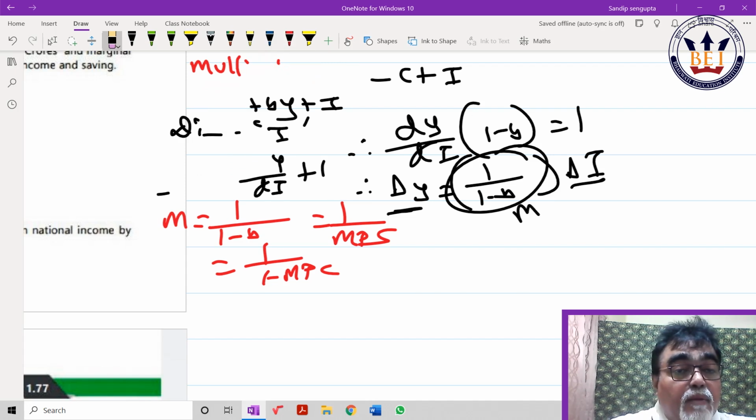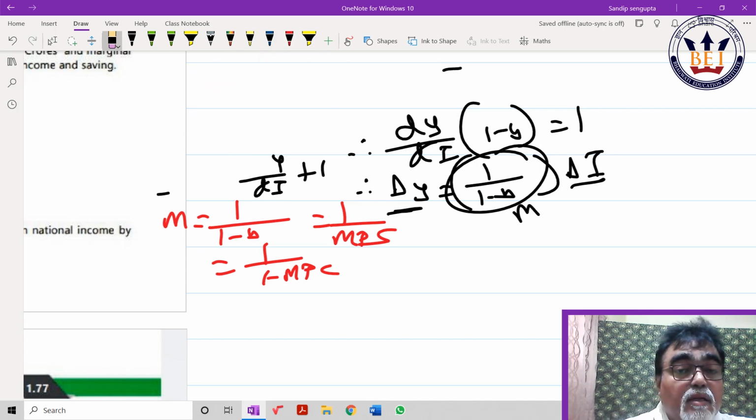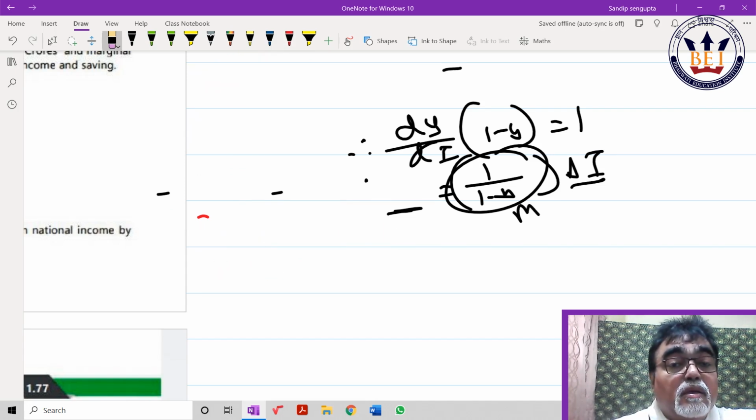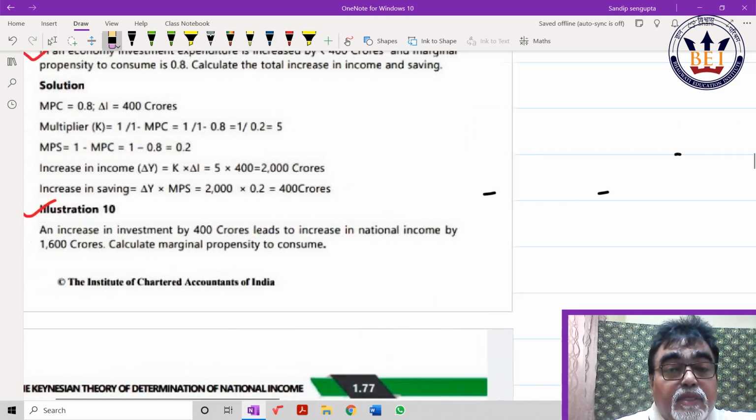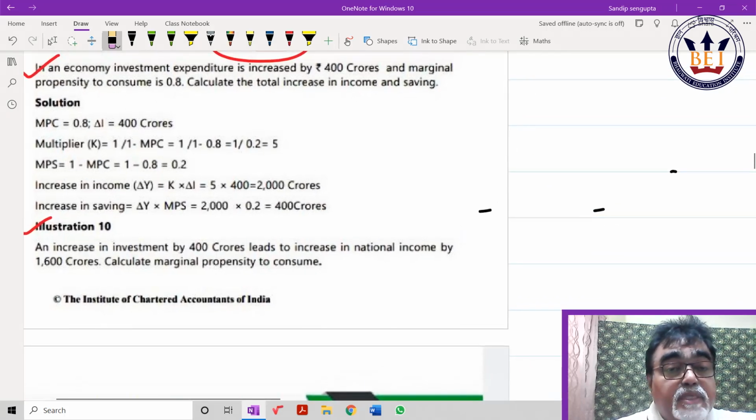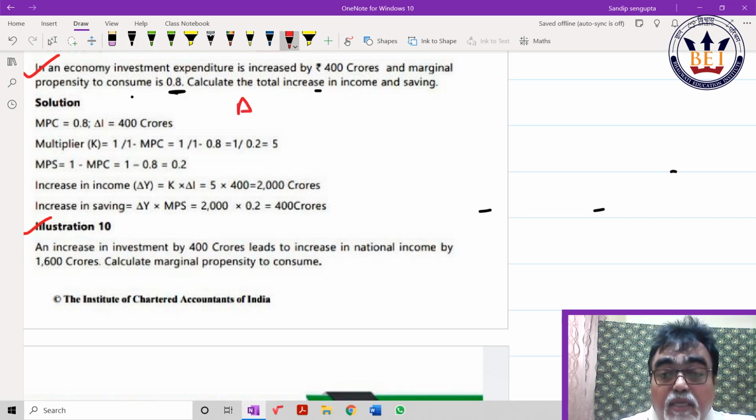Look at this. Economy increases investment expenditure by 400. MPC is 0.8. Don't look at the answer. Total increase in income how much? What is my formula I just showed you? del y is equal to 1 by 1 minus b into del I. So del y is 1 by (1 minus 0.8). Del I how much is given? 400. Calculate.